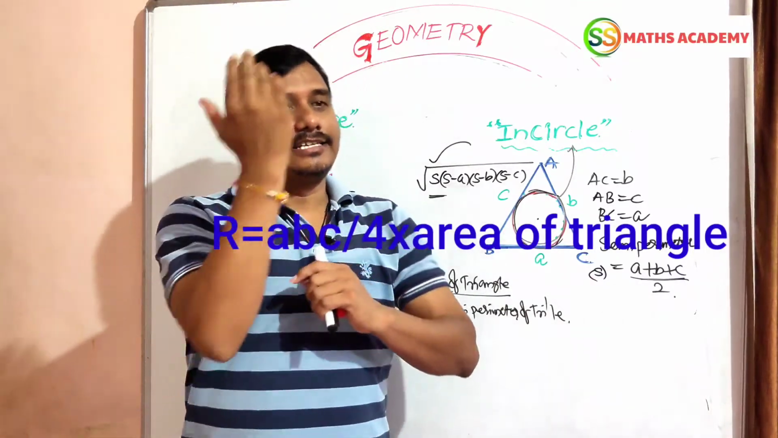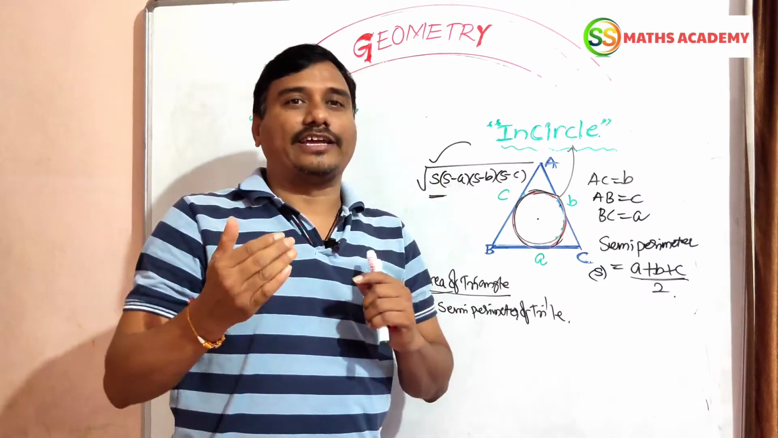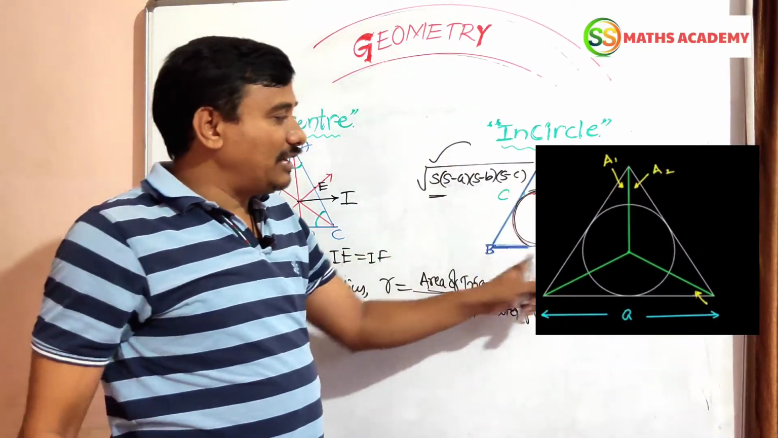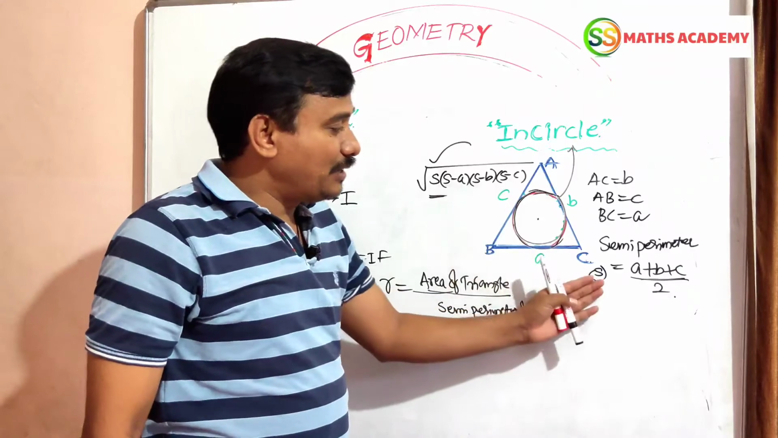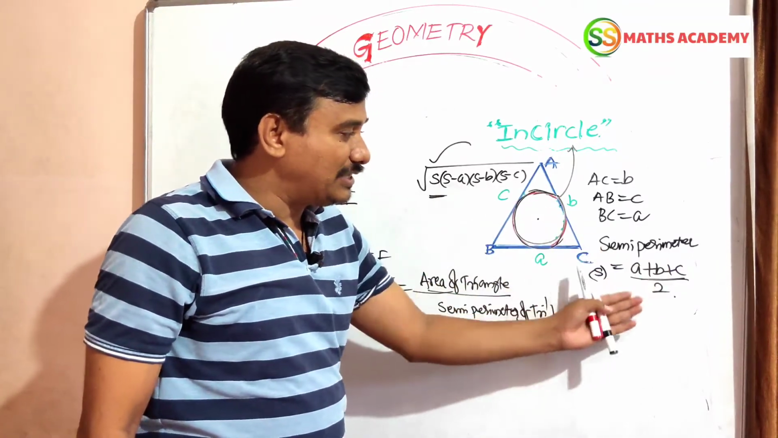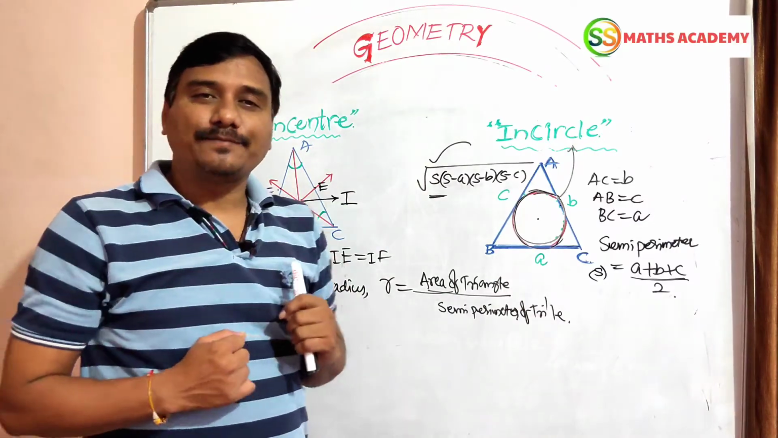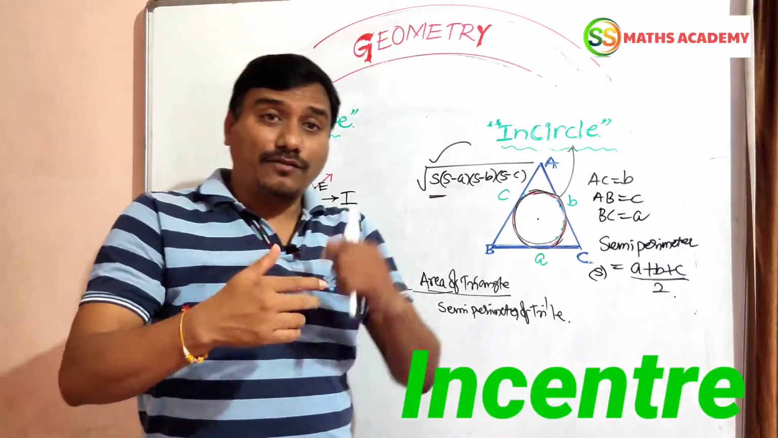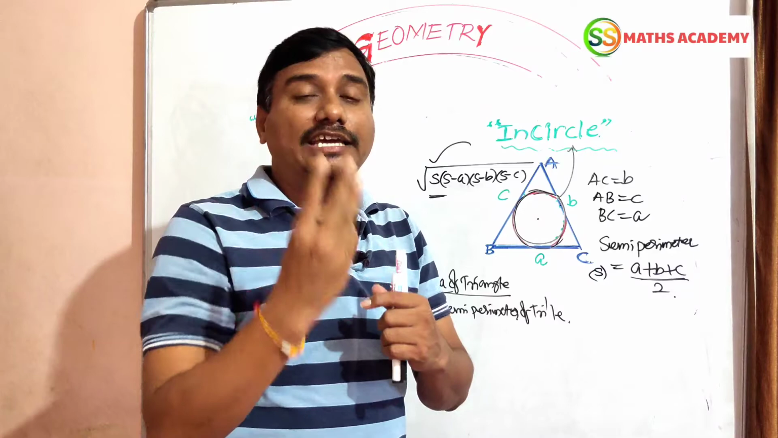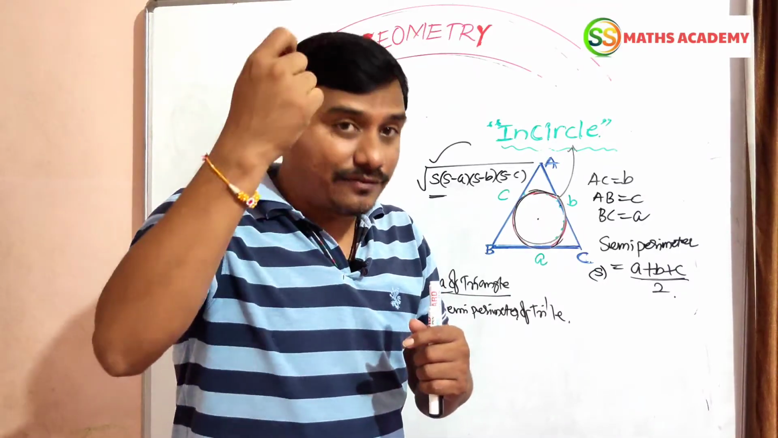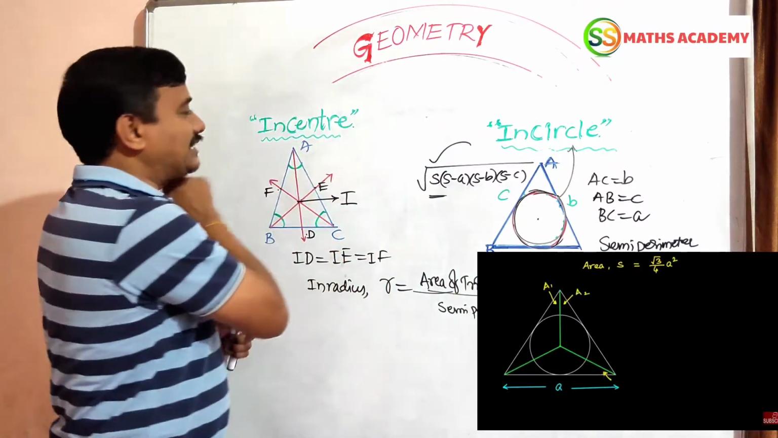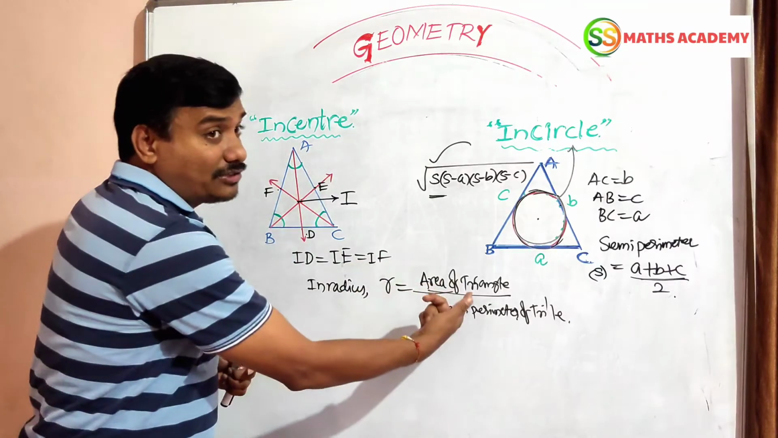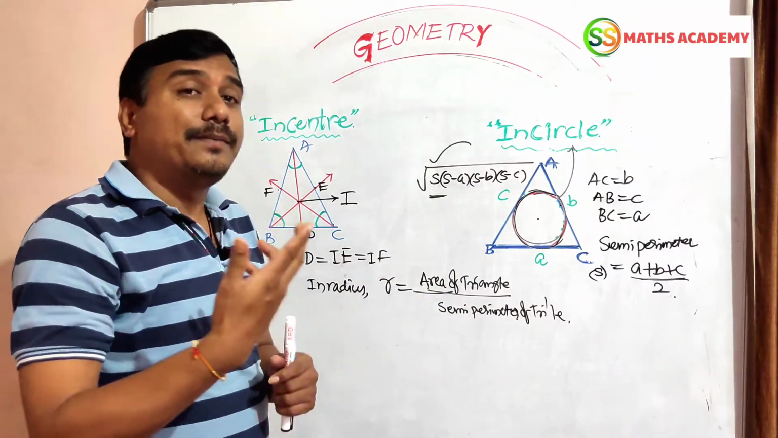Now the incircle. What is an incircle? A circle which touches the sides of a triangle is called an incircle. Here the triangle is denoted by ABC. The perimeter or semi-perimeter of this triangle is (A plus B plus C) by 2. Next, what is the incenter? The three angular bisectors of the triangle meet at one point. The point of concurrence of the three angle bisectors is called the incenter. It is denoted by I. The lengths of these three are equal. Now the inradius is the area of the triangle divided by the semi-perimeter of the triangle.